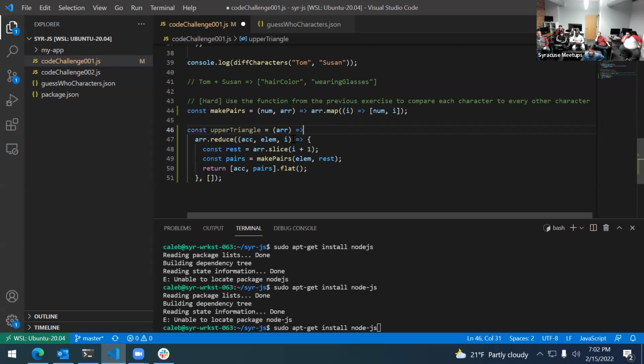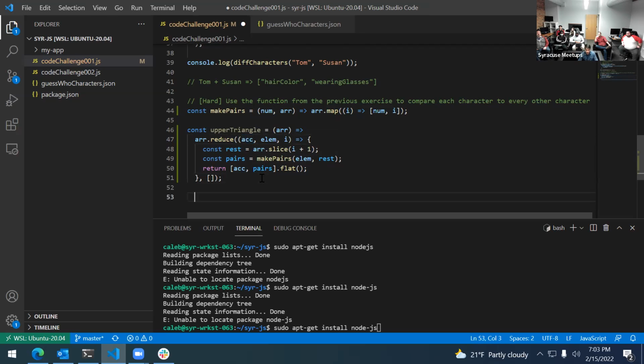What you're passing to it is this function here. It takes an accumulator and then the element. And technically, it takes the index and then the array itself. I needed the index so I could slice it, which is essentially doing the same thing as outer loop plus one. That's what the slice is doing. Then you always have to return something that will be used for the accumulator for the next round.